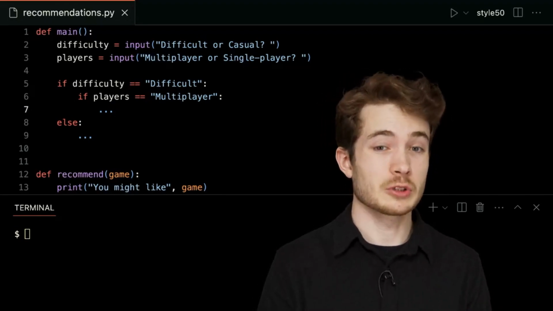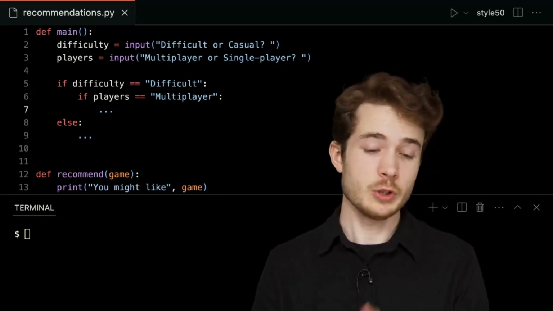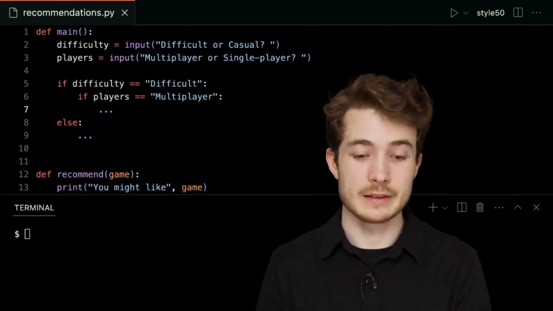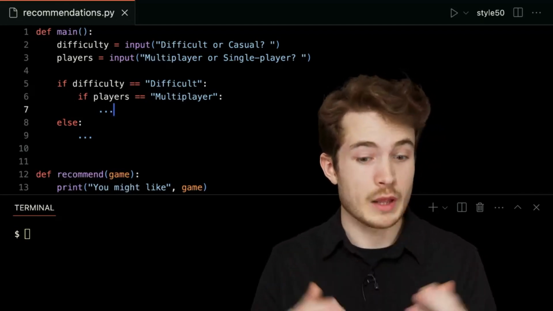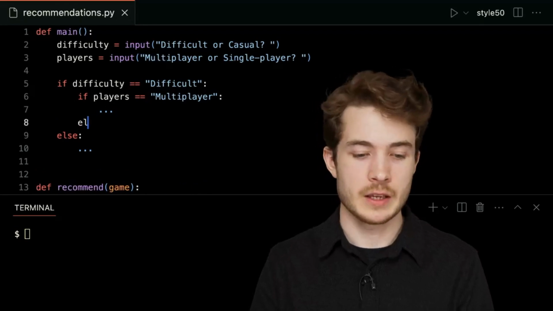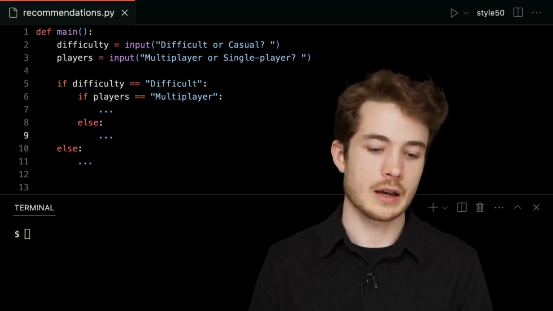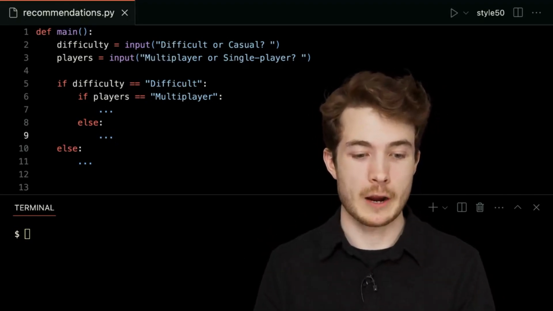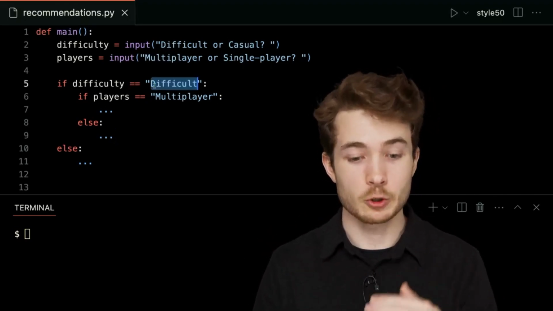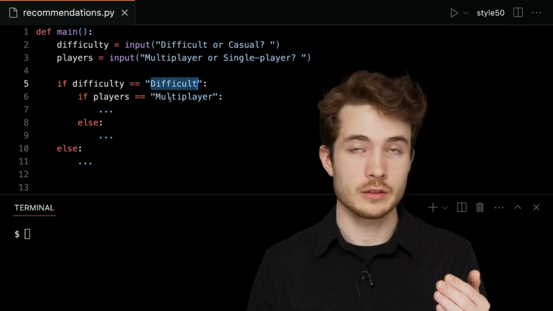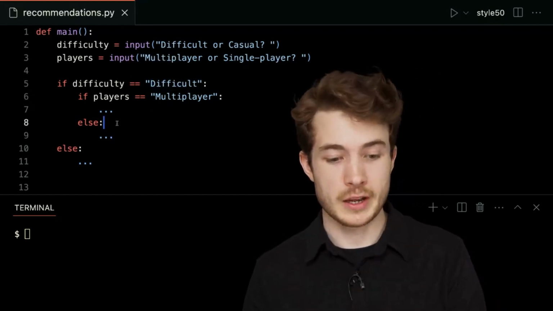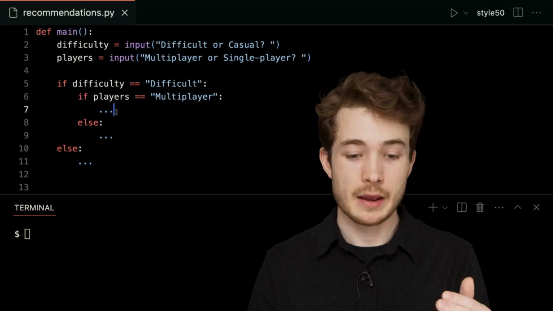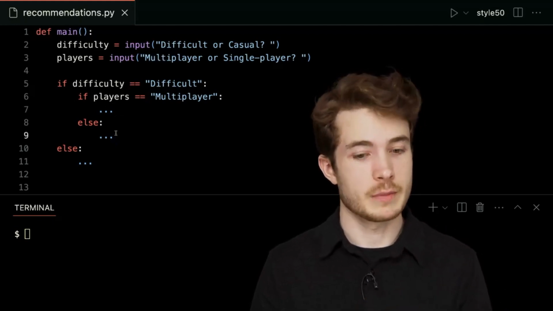But of course, similar to difficulty, a user could actually type in something different than multiplayer. They could type in single player, so we could make use of else here as well. Else. So now we're kind of building up the branches of this program. Within this branch of difficult games, we'll ask the player, do they prefer multiplayer or single player? And if multiplayer, we'll take this path. If single player, we'll take this path.